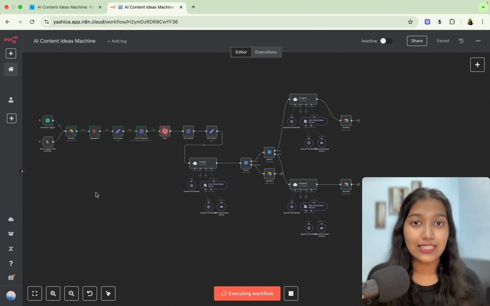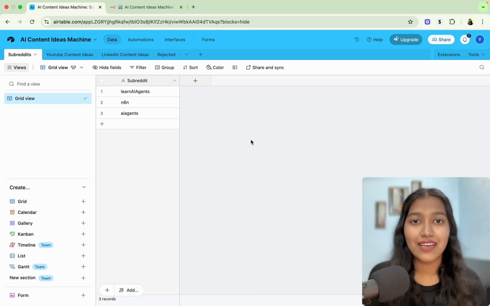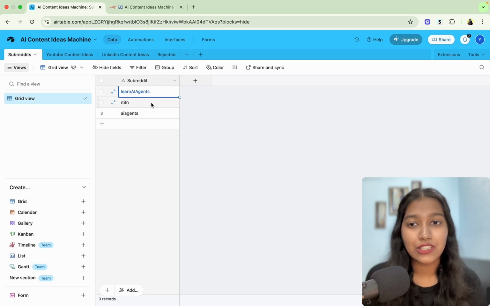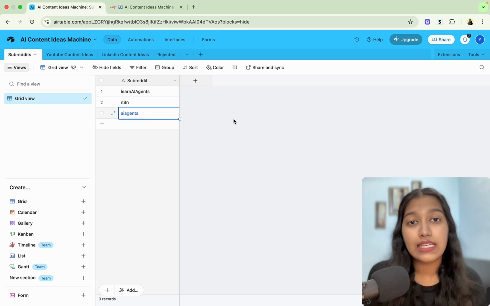The first thing it's going to do is scrape Reddit. Now, it's not going to scrape the entire platform. It's going to only scrape the subreddits that you have mentioned here. For example, as per my industry, these 3 subreddits are very, very active and they are places where I could easily find content ideas. Now, instead of me or my team member going manually through the posts, this AI agent goes through them.